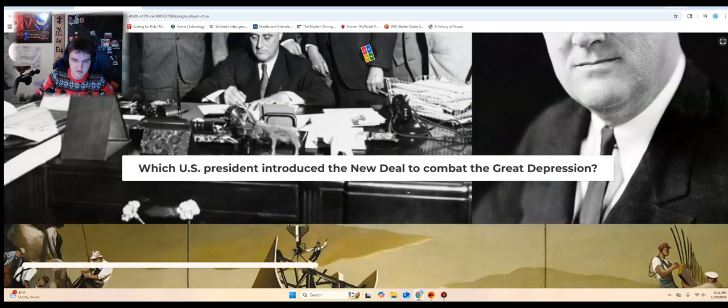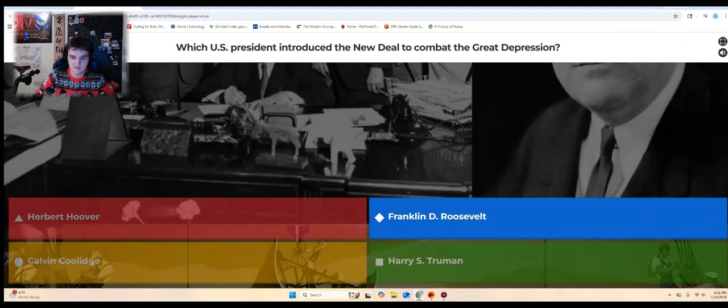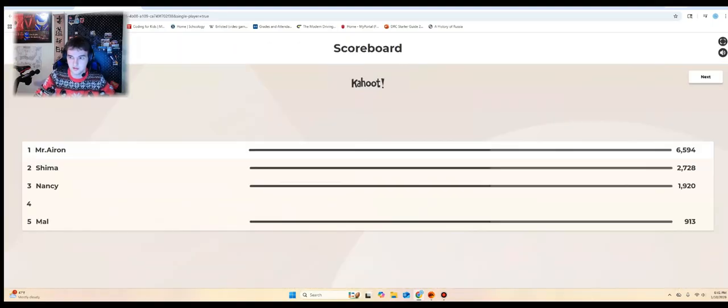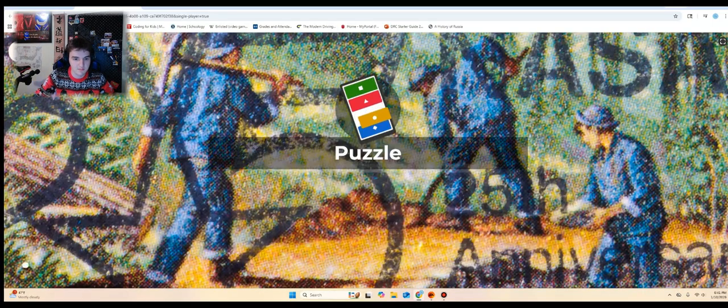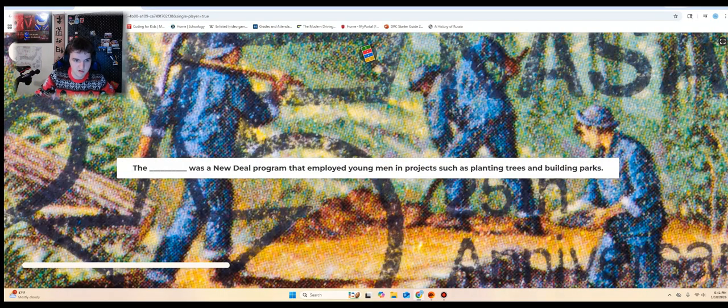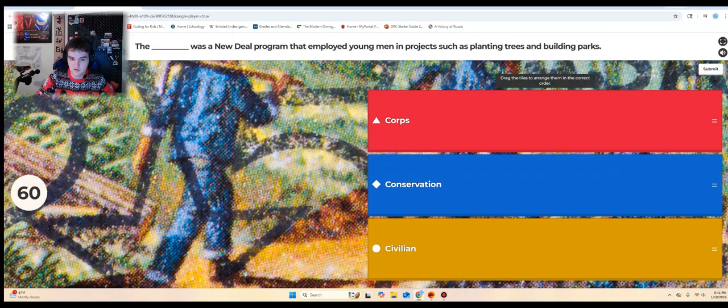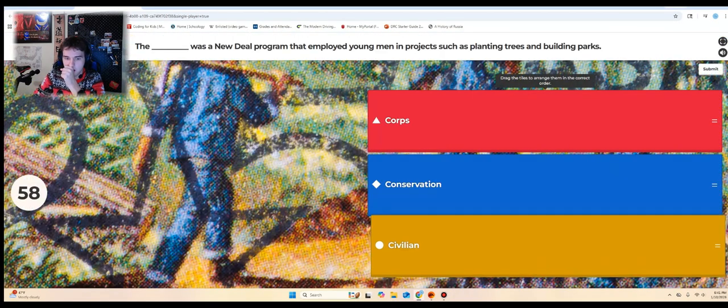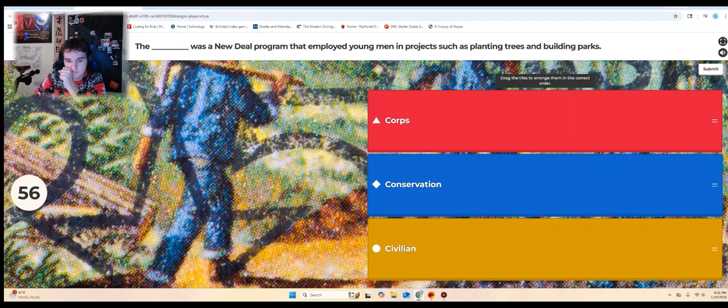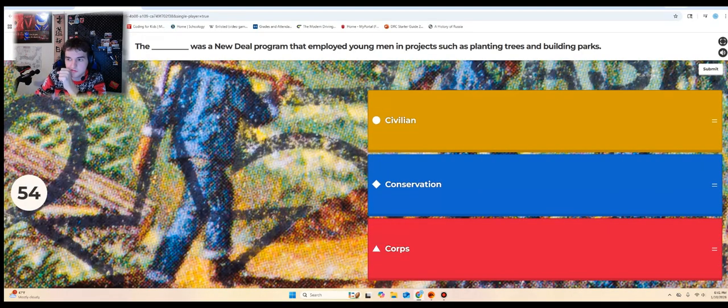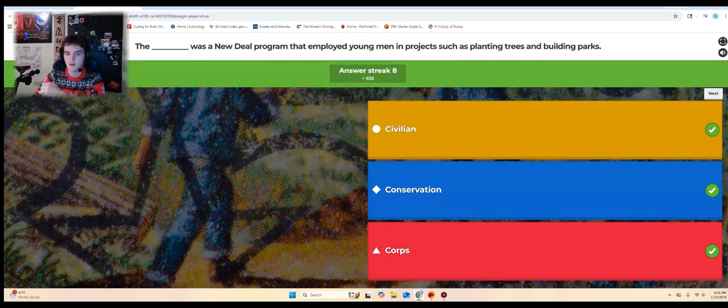Which U.S. president introduced the New Deal to combat the Great Depression? Okay, that is easy. That's FDR. Yep. Okay. What was the New Deal program that employed young men in projects such as planting trees and building parks? Ooh. Civilian Conservation Corps, I think. Okay.